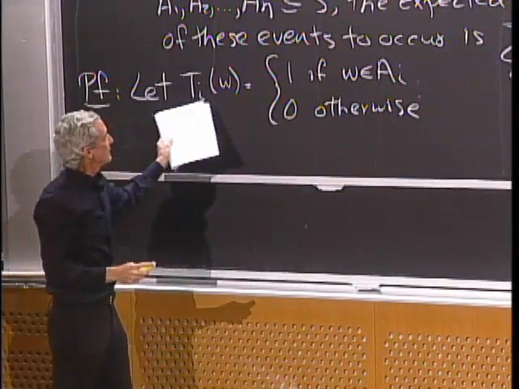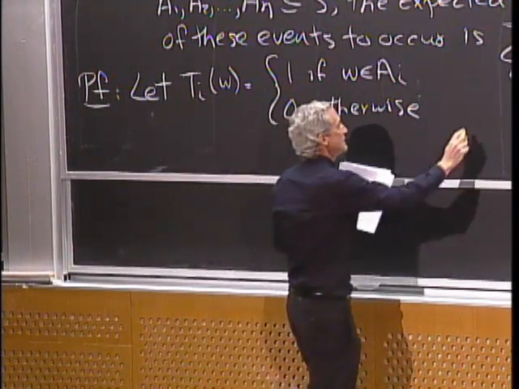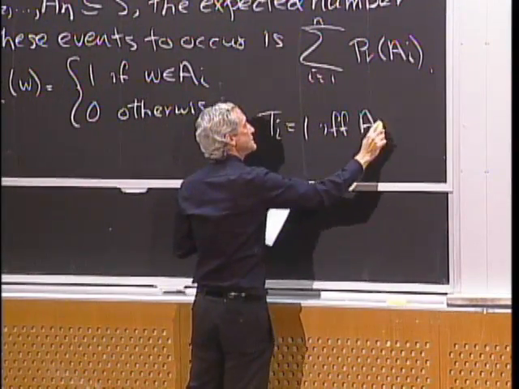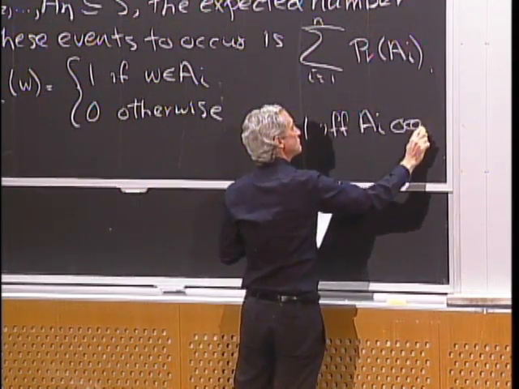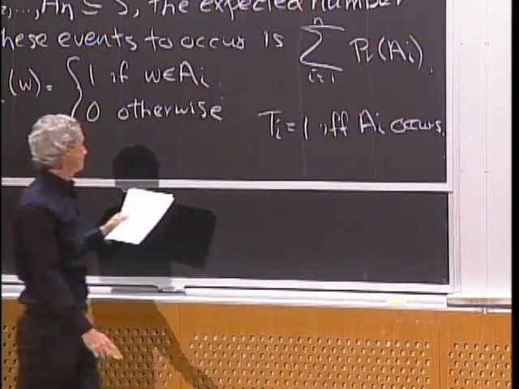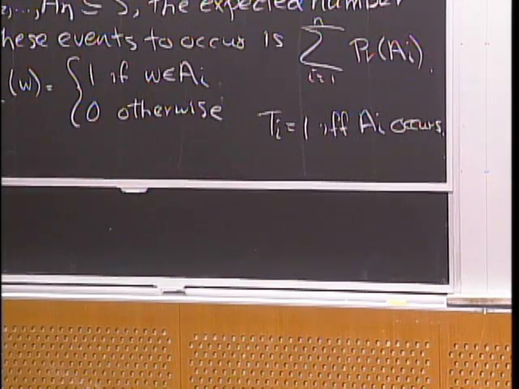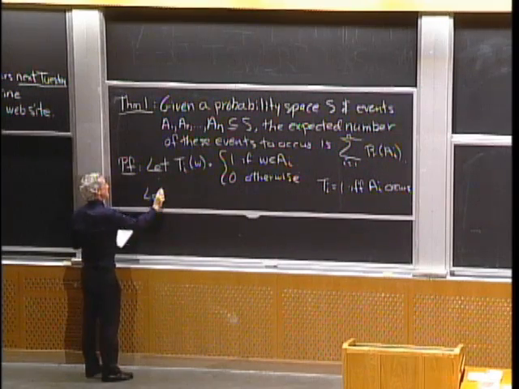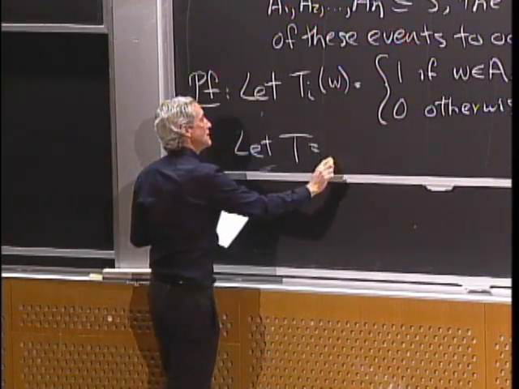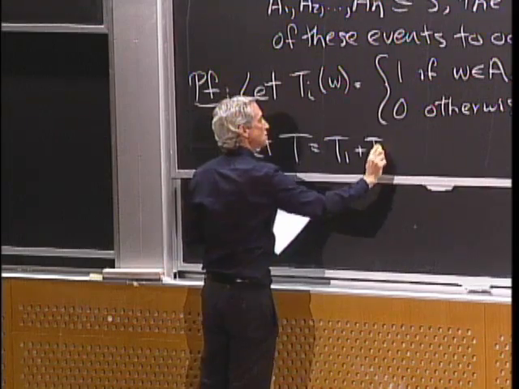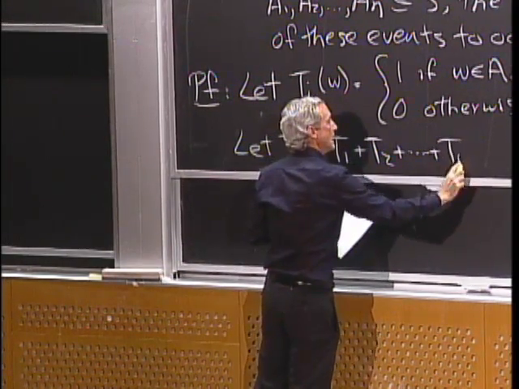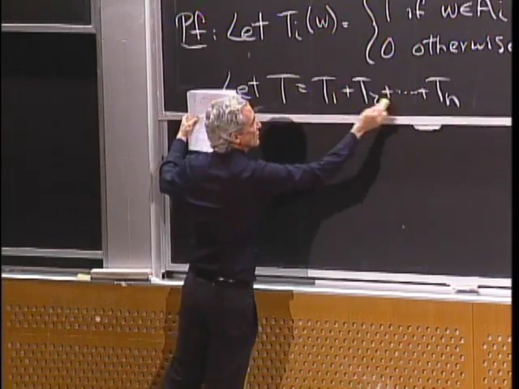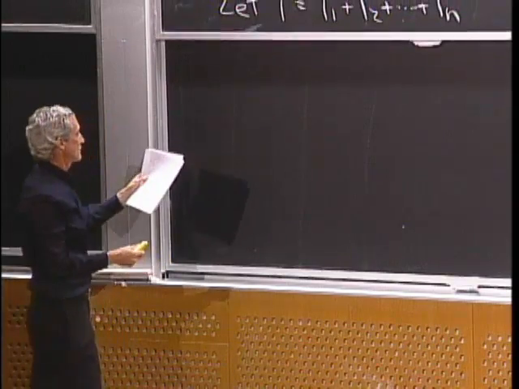And this is just another way of saying that T sub i is 1 if and only if A sub i happens or occurs. Now, what we care about is the number of events that occur. And we get that just by summing up the T sub i. So we'll let T be T1 plus T2 plus up to Tn. All right, and that'll count, because we'll get a 1 every time an event occurs. By adding those up, we'll get the number of events that occur.